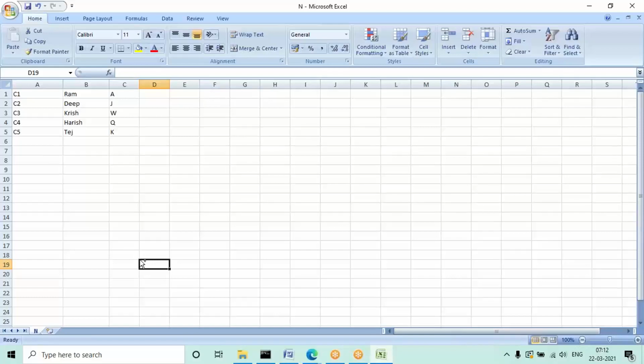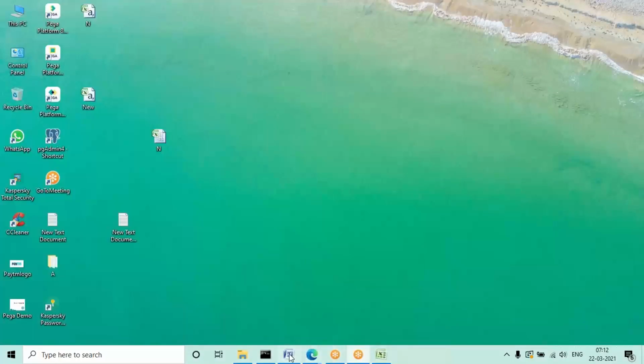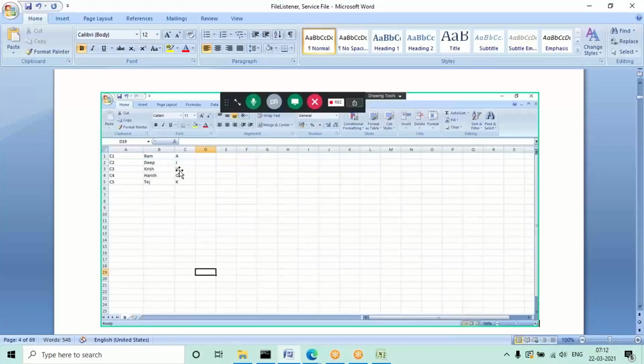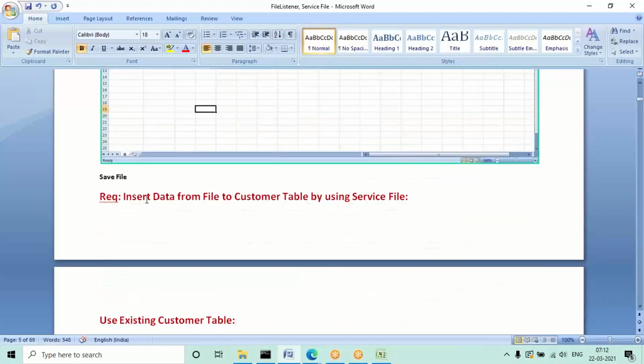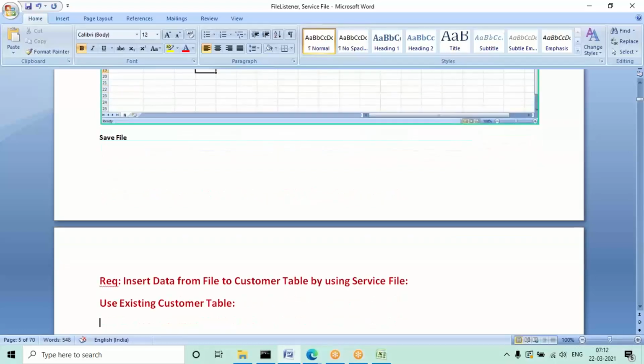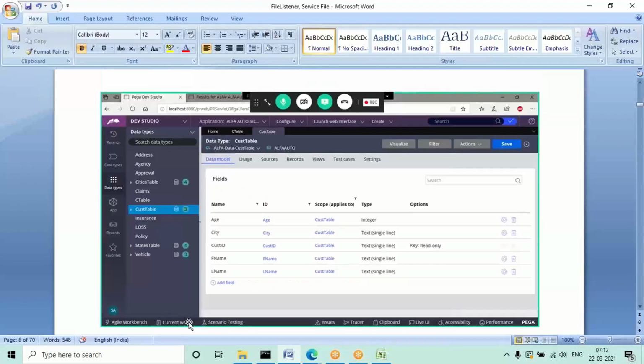You can give any records; in real time you'll get the requirement on which file and in which file you need to update the records. After giving the records, the requirement is to insert this data from this file into the customer table by using the service file rule. Generally we performed normal save actions earlier, but if they want to monitor a directory path and automatically perform save actions, they will mostly use this service file rule. Here, the customer table is already in my application.